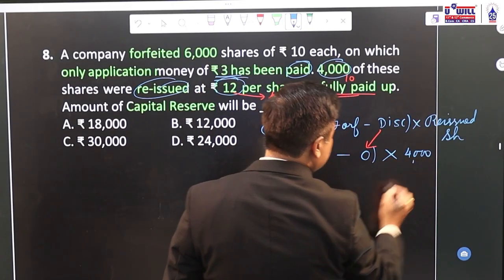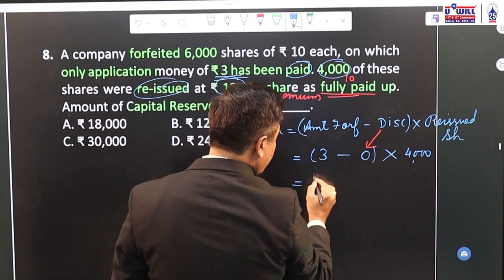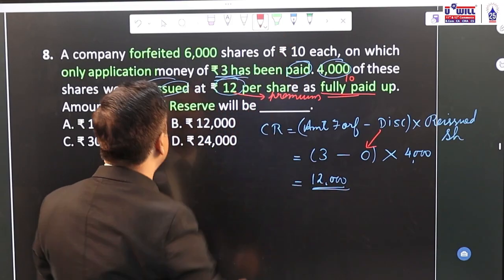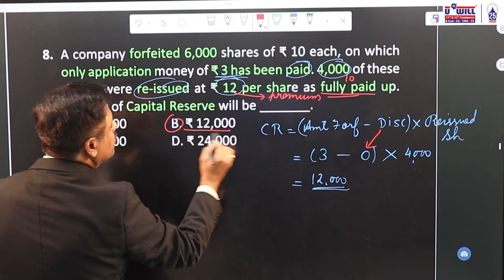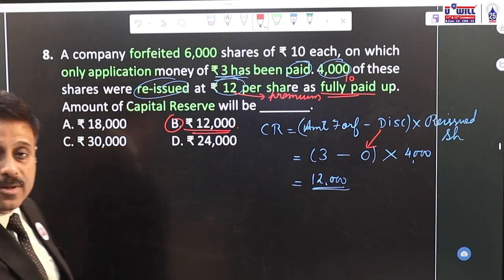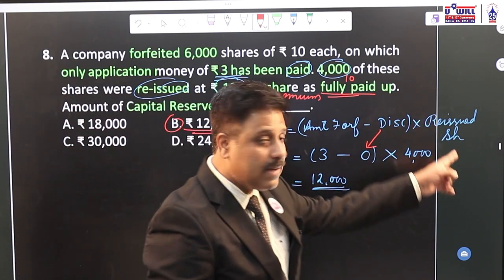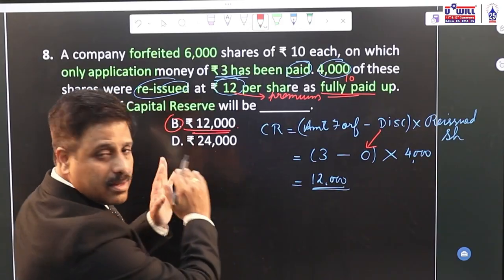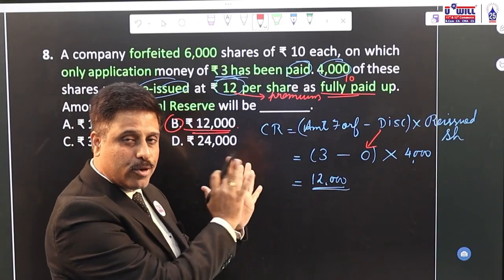Only 4,000 shares were reissued. So 3 into 4,000, 12,000 is the amount that will be transferred to capital reserve. Option B, 12,000 transferred to capital reserve. Remember this formula, it will help you a lot in this type of questions. And 100% guaranteed such a type of question will come in exams.